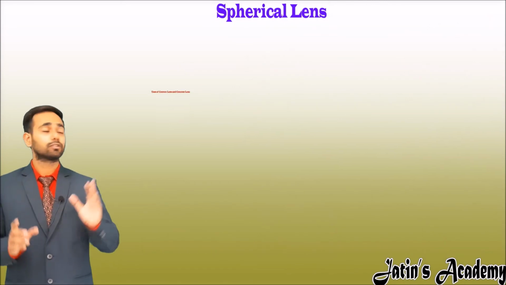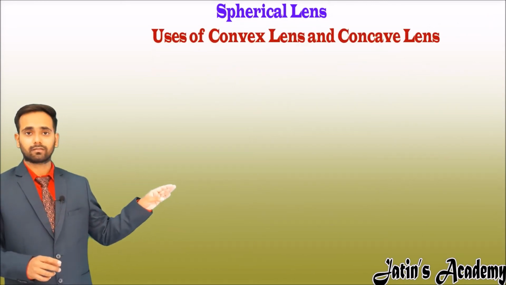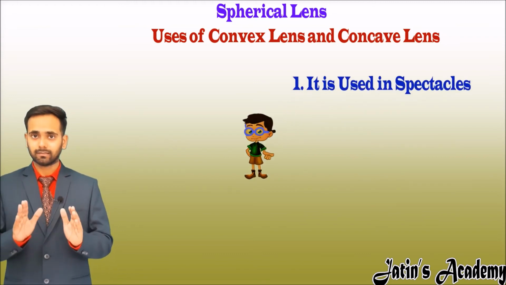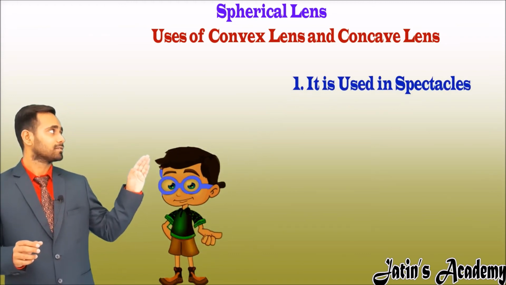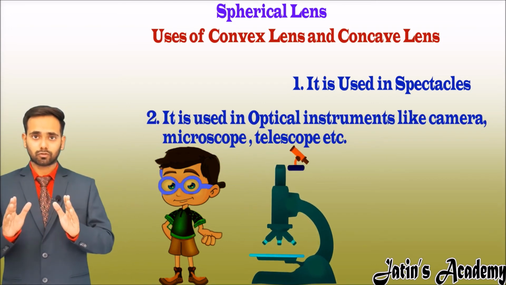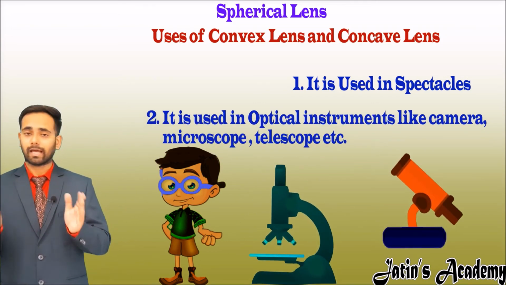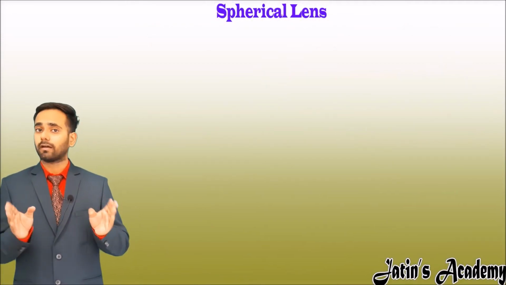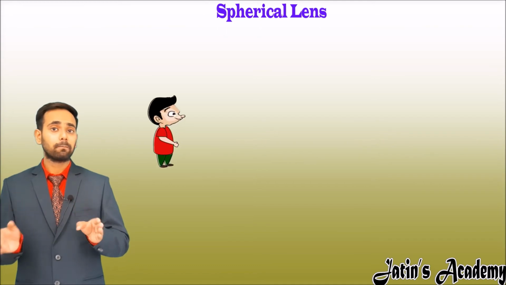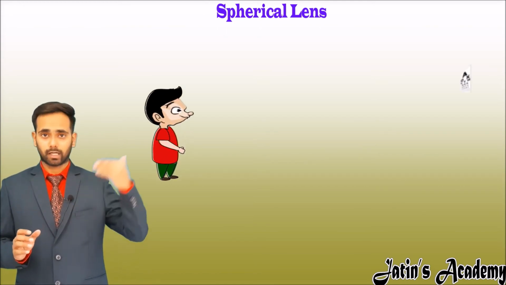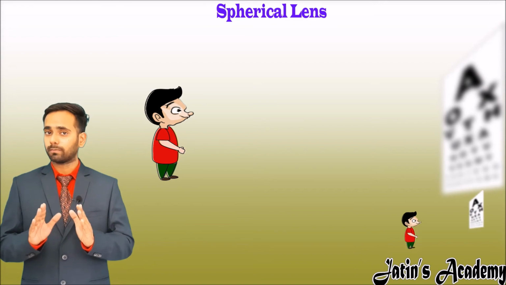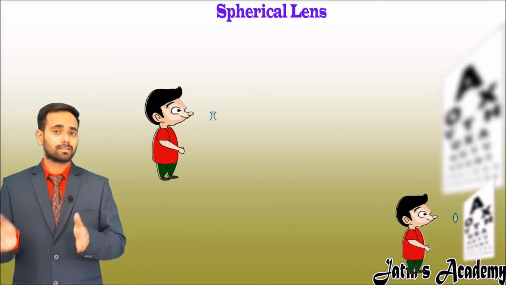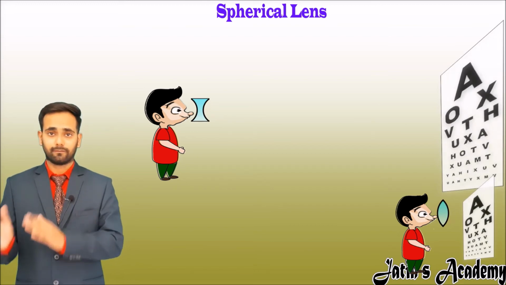Let's see the uses of the convex and concave lens. Usually convex and concave lenses are used in spectacles, or these are the lenses used in the microscope, telescope or any other magnifying glasses. In your daily life you have heard or seen many cases where people are not able to see far objects clearly and some old people are not able to see near objects clearly. So they use spectacles in order to clear their vision.